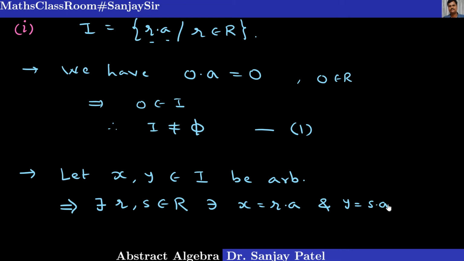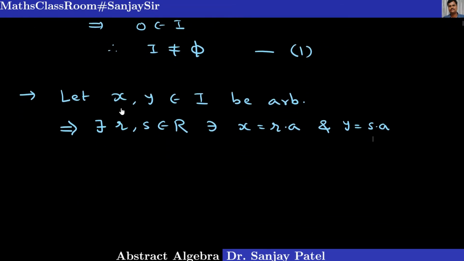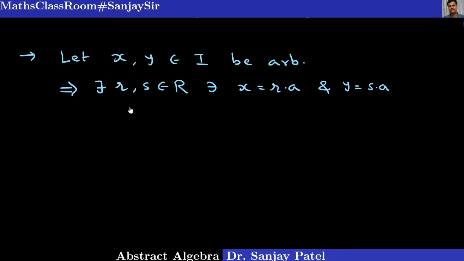Every member of the set I is of the form something into a, where that something belongs to the ring. What I want to prove is x minus y also belongs to I in order to show that I is a subgroup of R plus.